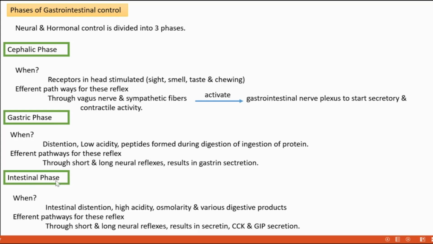Then last is the intestinal phase. Here the events are happening in the stomach, whereas in the cephalic phase the events happen in the head, the mouth. The intestinal phase starts when the intestine is distended, when the intestine's acidity is high, and when intestinal osmolarity and various digestive products change. When all this happens, the intestinal phase gets initiated, and the responses are conveyed through short and long neural reflexes and result in the secretion of secretin, cholecystokinin and GIP.